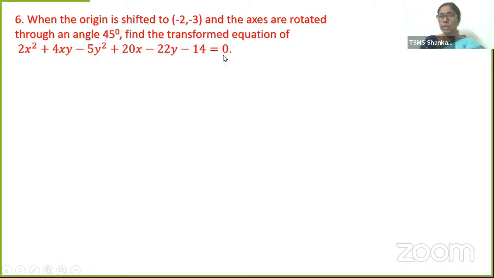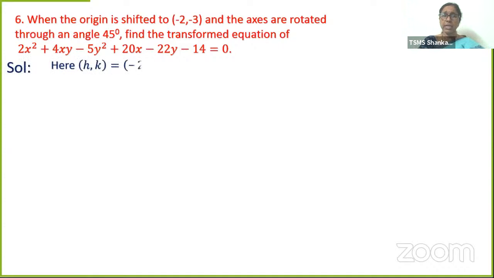Find the transformed equation of 2x² + 4xy − 5y² + 20x − 22y − 14 = 0. What is given? (h, k) — remember, this is a translation where the origin is shifted; the new origin is (h, k). Theta is 45. When you are asked to find the transformed equation, understand clearly that what is given is the original equation. Let's look at the solution, students.